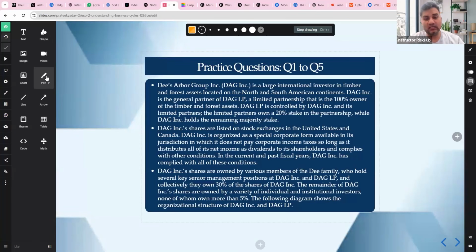DAG Inc.'s shares are listed on stock exchanges in the US and Canada. DAG Inc. is organized as a special corporate form available in its jurisdiction in which it does not pay corporate income tax so long as it distributes all of its net income as dividends to its shareholders and complies with other conditions in the current and past fiscal years. DAG Inc. has complied with all these conditions.